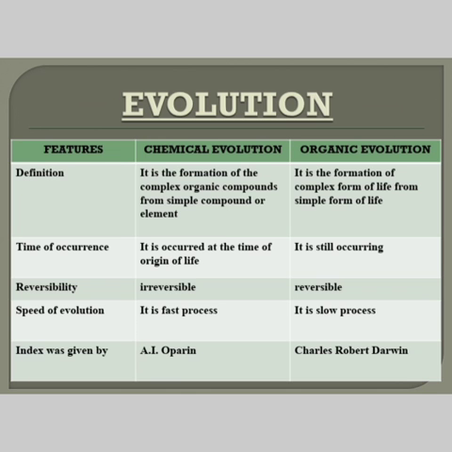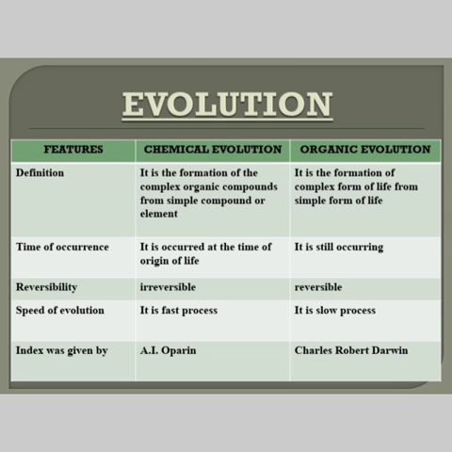So let us understand what chemical evolution and organic evolution are, based on a few features. Here you can see the features. Coming to the definition, chemical evolution is the formation of complex organic compounds from simple compounds or elements. So this is how the formation of life occurs.